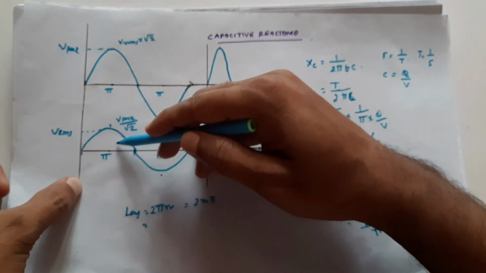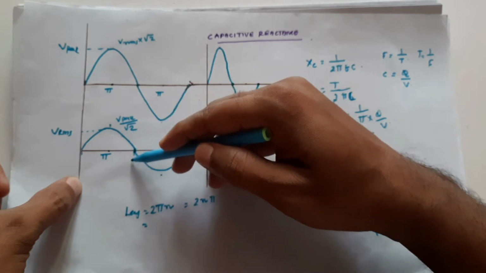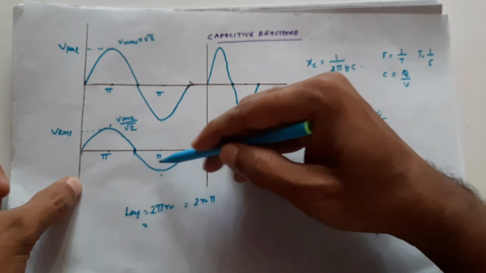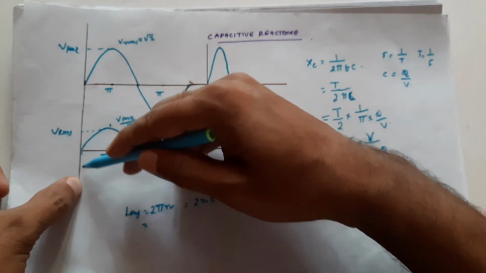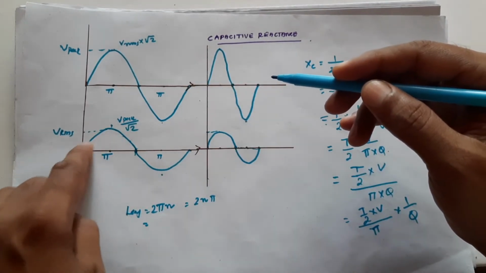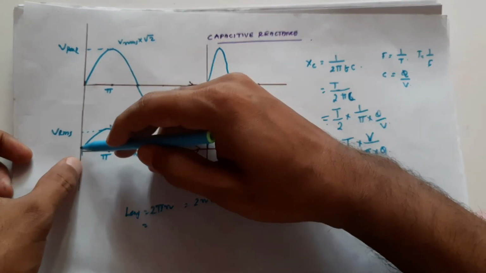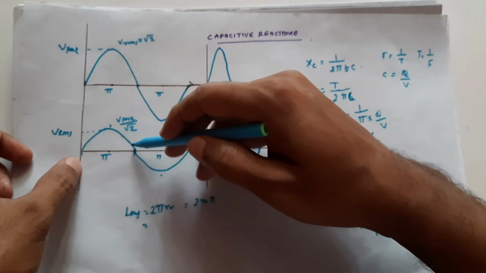Average means, from the center, if we take this point to this, this will look like a round. If we join this, it will look like a round. This whole length is given by 2 pi r.